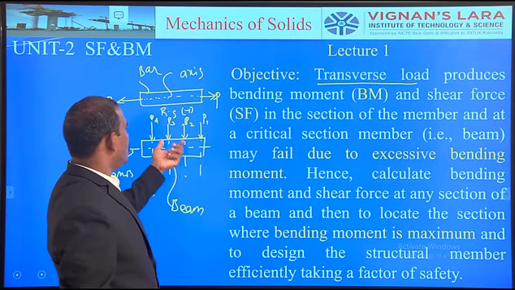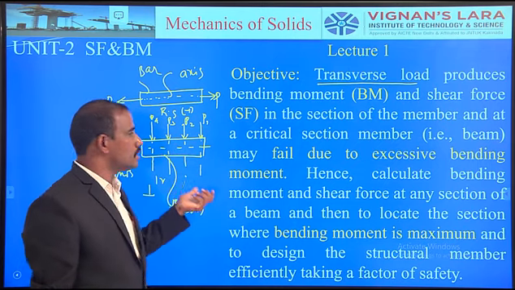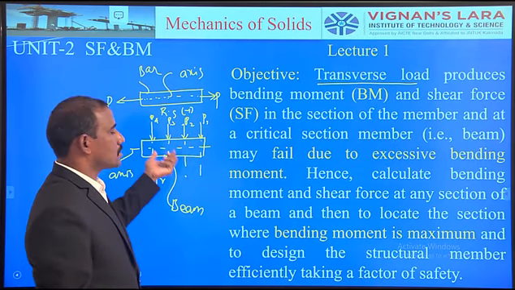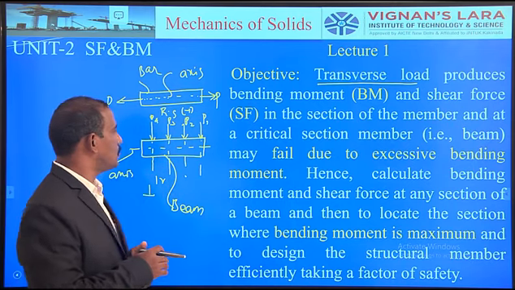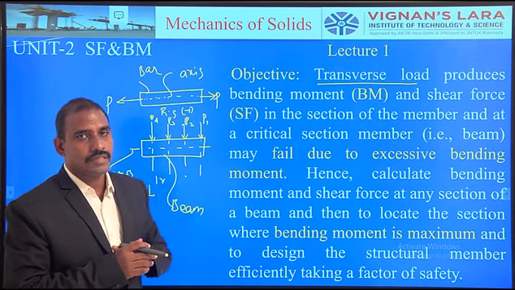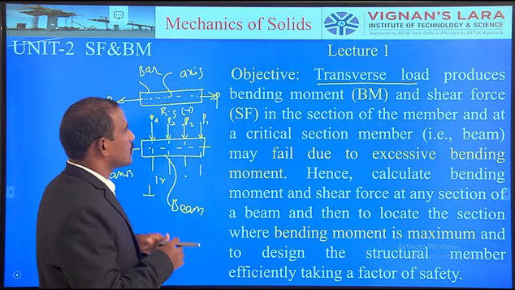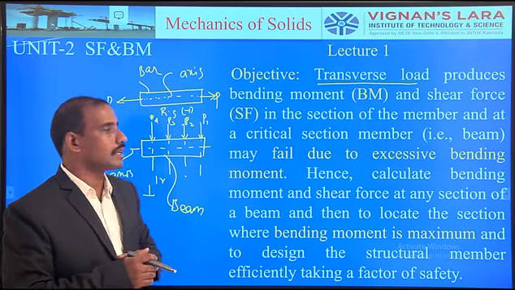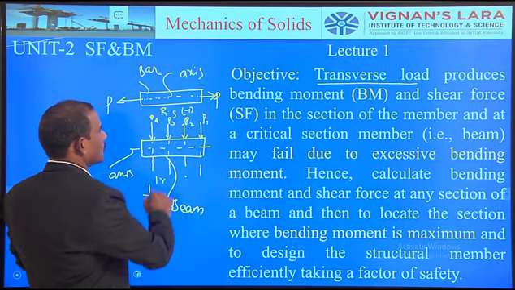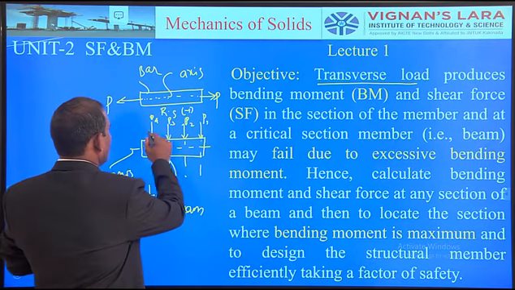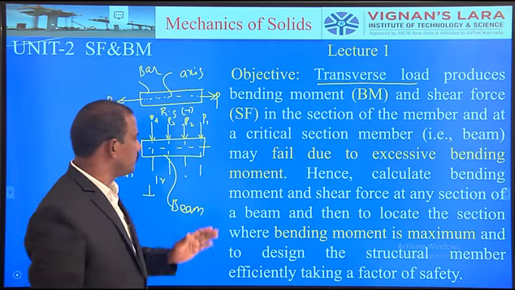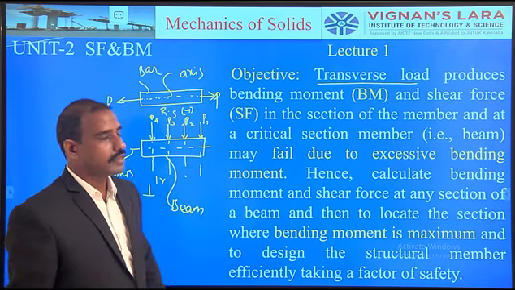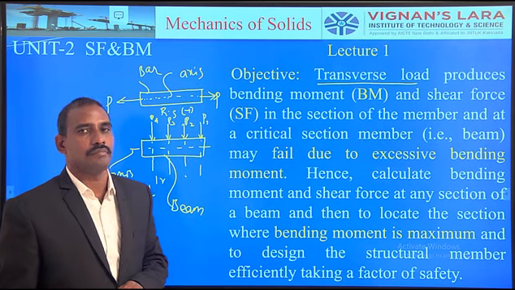Whenever a body is subjected to a system of forces, if the line of action of the system of forces is perpendicular to the axis of the structural member, particularly when it is in a horizontal position, then such a load is called a transverse load. So, transverse loads mean the line of action of the force must be perpendicular to the axis of the structural member, then only that is called a beam.